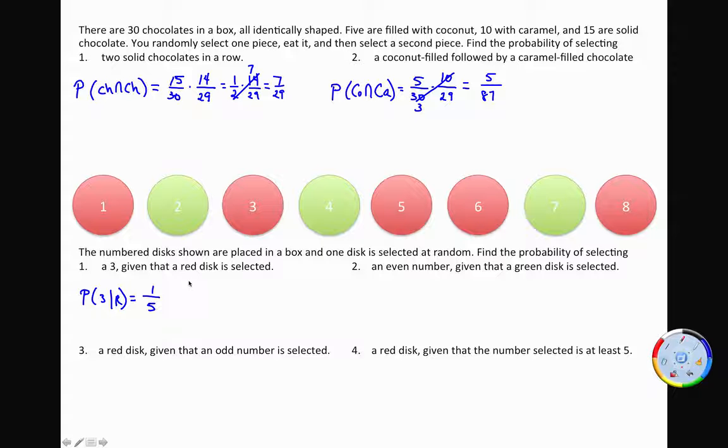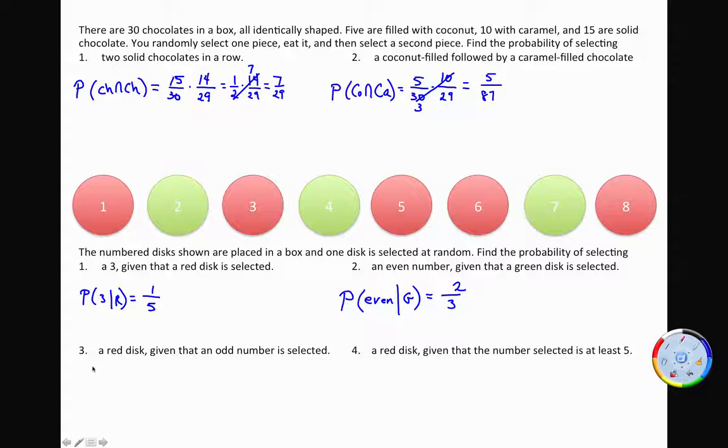Okay, I could plug into the formula, or I could just kind of understand what that means. What's the probability of getting an even number given that a green disc is selected? Well, if I know the disc is green, then I'm only talking about out of 3, right? So how many of them are even of the green discs? 2 out of 3.